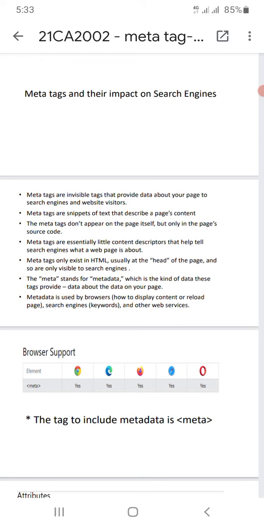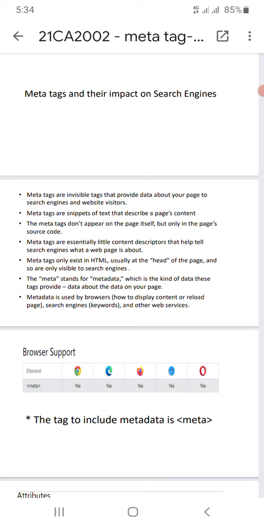Meta tags are invisible tags that provide data about your page to the search engine and website visitors. Meta tags give information about the pages to the search engine. If you put something in a search box in the browser, the search engine is ready to start the searching, right?